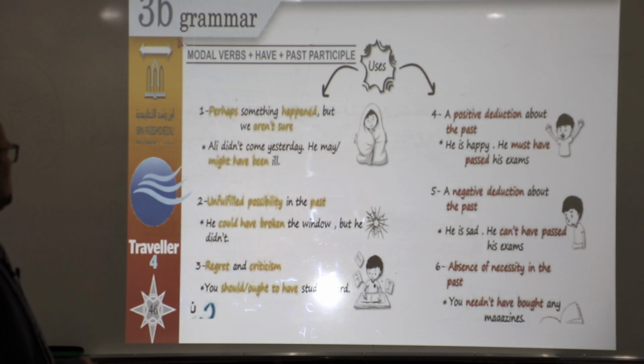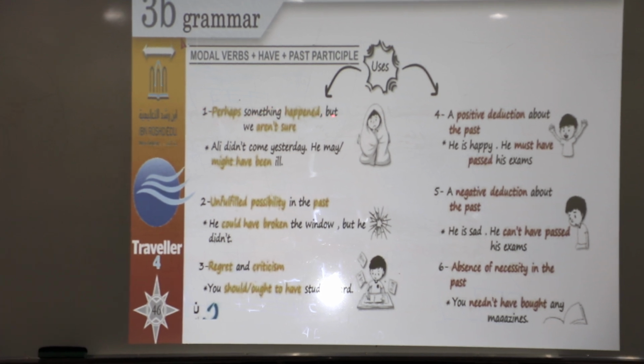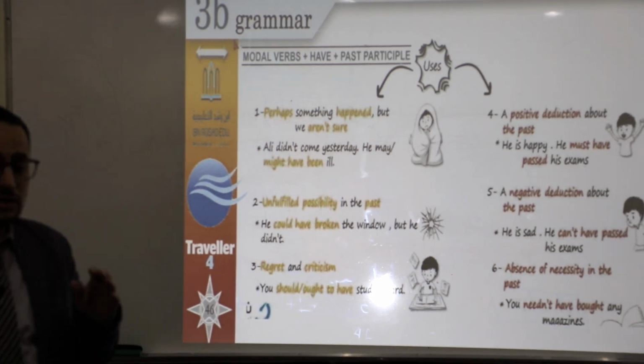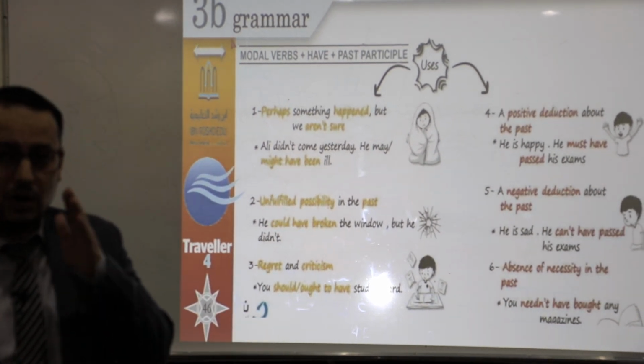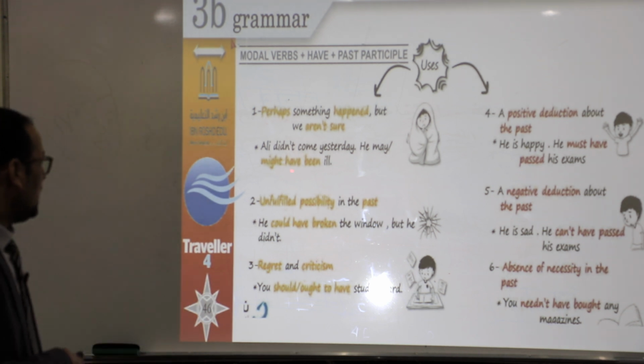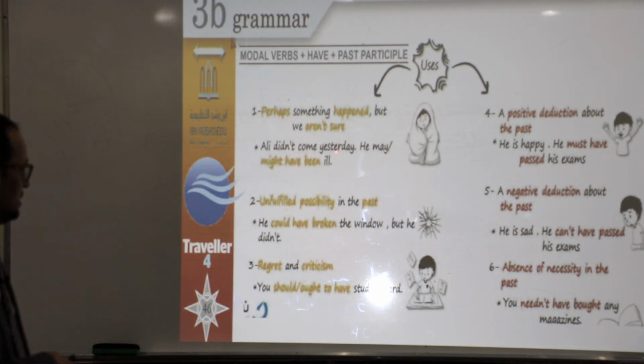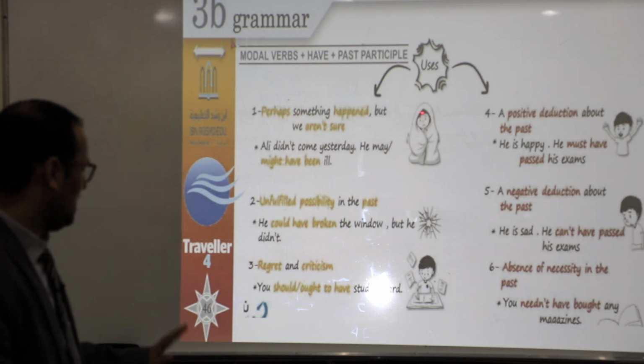Now we move to the examples about modal verbs plus have plus past participle. Number one, perhaps something happened, but we aren't sure. If you aren't sure, Ali didn't come yesterday. So look at the picture. Why didn't Ali come yesterday? He may or might have been ill. We aren't sure that he is ill.